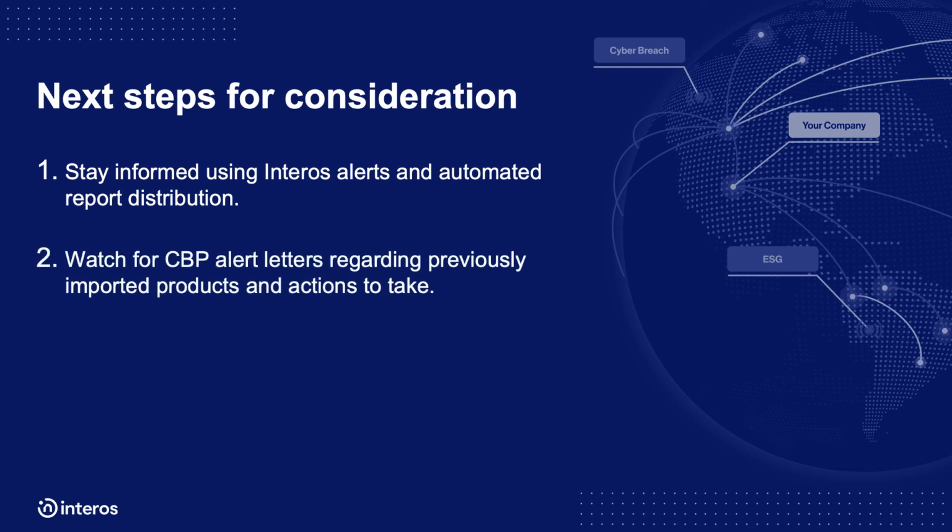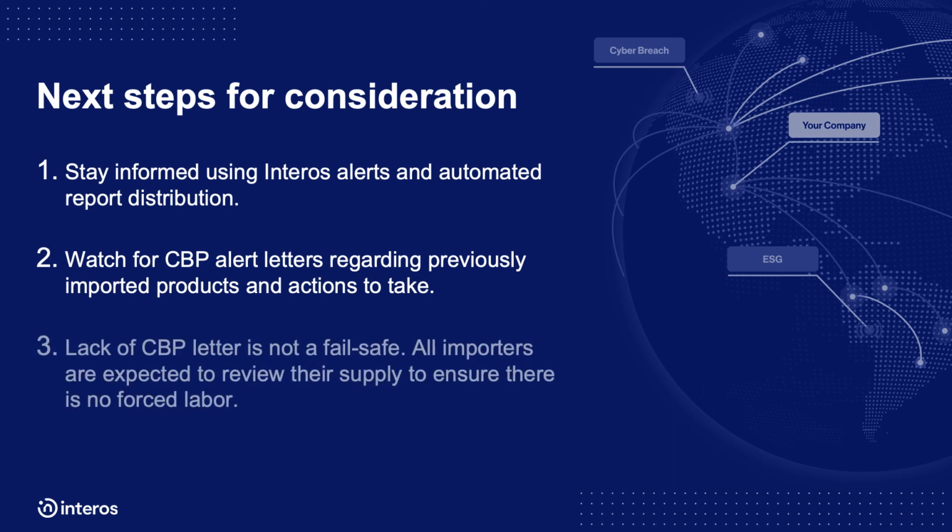U.S. Customs and Border Protection will be issuing letters to importers identified as having previously imported merchandise that may be subject to the UFLPA, encouraging them to address any forced labor issues in their supply chain in a timely manner. If you do not receive a letter from CBP, this does not mean that your supply chain is free of forced labor. All importers are expected to review their supply chains thoroughly and institute reliable measures to ensure imported goods are not produced wholly or in part with convict labor, forced labor, and/or indentured labor.